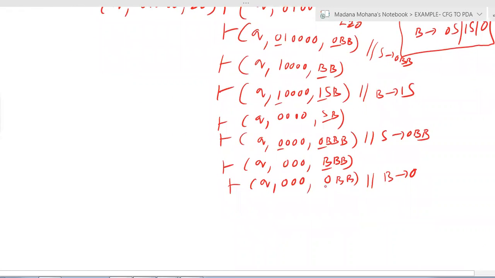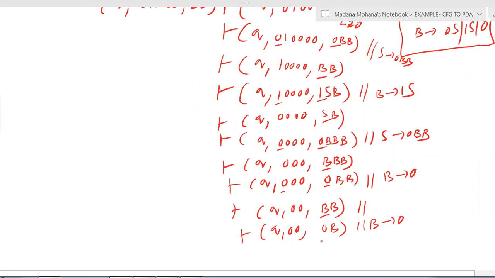Now see input is 0, stack top is 0. Both are same. We have to pop. Both are terminals also. Now (q, 0, 0). Now the remaining variables are on stack. Now here again stack top contains a variable B. Now you can substitute. Now input is 0. B again you need to substitute only B. So now here B derives 0 is substituted.